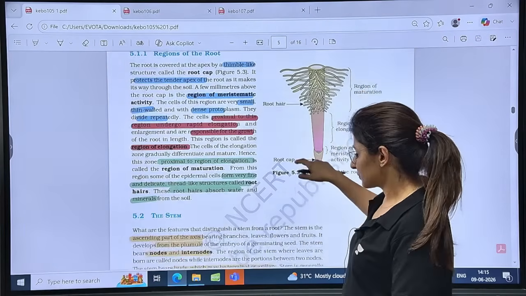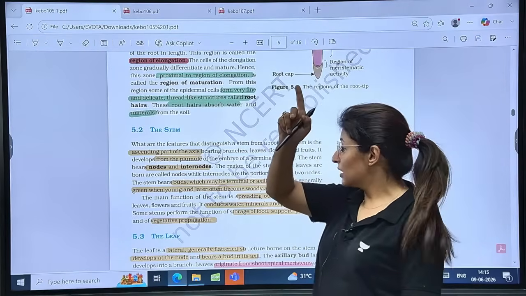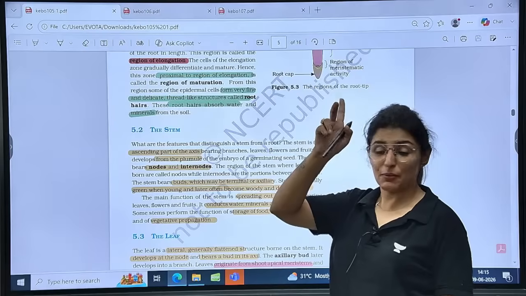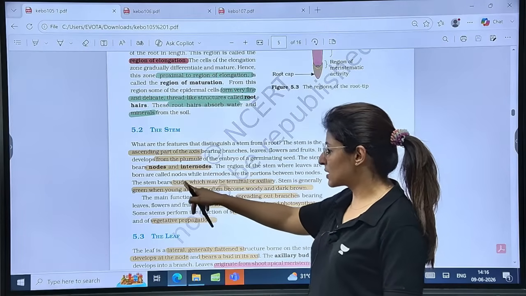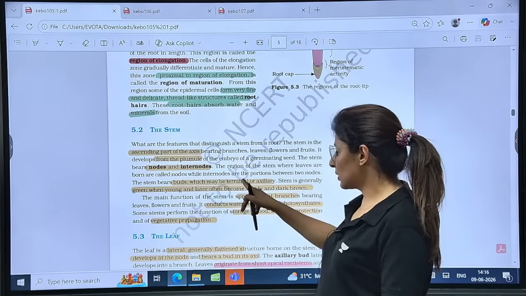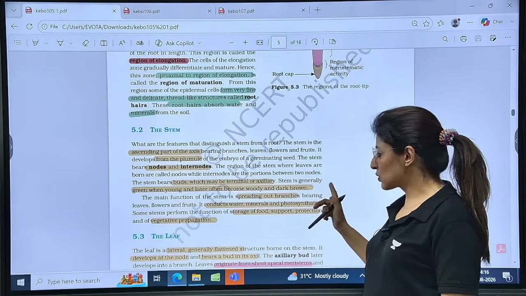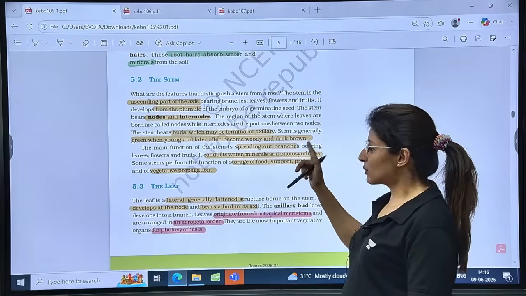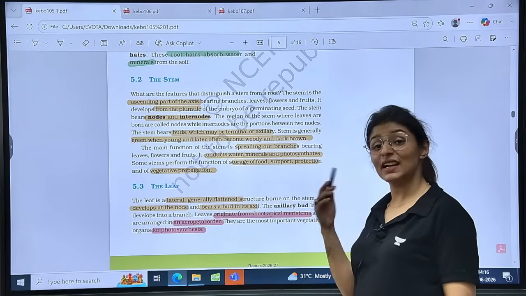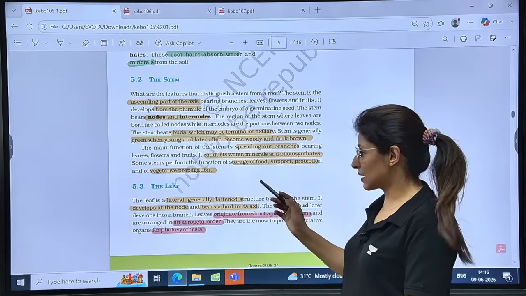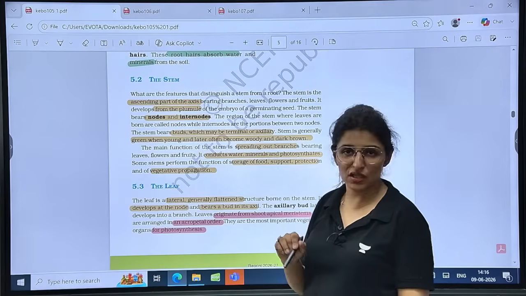Is that clear? Now, talking about the stem, the ascending part of the axis. Ascending means which grows upward, right? Then it arises from the plumule, and bears nodes and internodes. Also, it bears buds which can be terminal or axillary. Stem is green when young and later becomes woody and dark brown. It spreads out branches. Functions: conducts water, minerals, photosynthates. Photosynthates means the product of photosynthesis, right? And also storage of food, support, protection, and vegetative propagation.